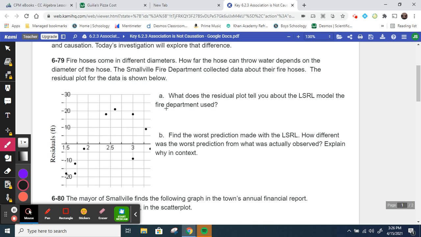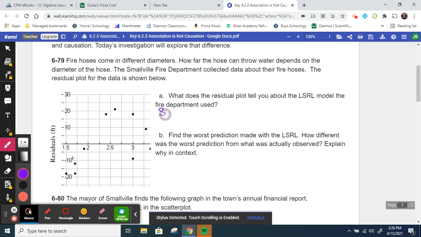So remember we talked about the residual plot. If it shows totally scattered data, it means that a linear model is a good representation of the data. If it's curved or seems to funnel, then it's probably a different model. Here I'm noticing that this is curving. So what this tells me is that a line is probably not the best model.